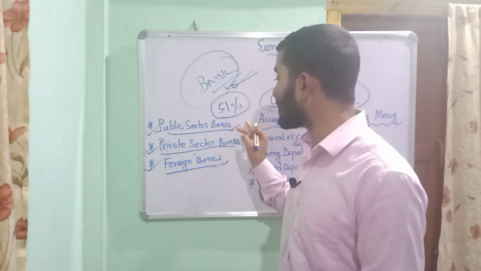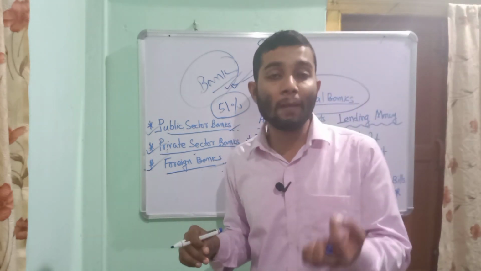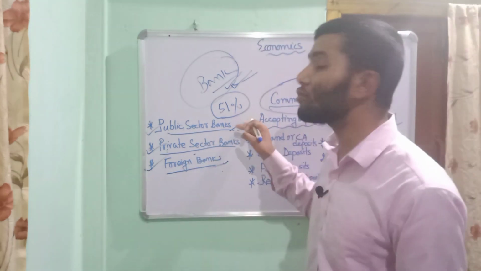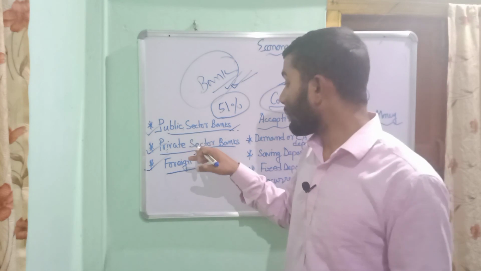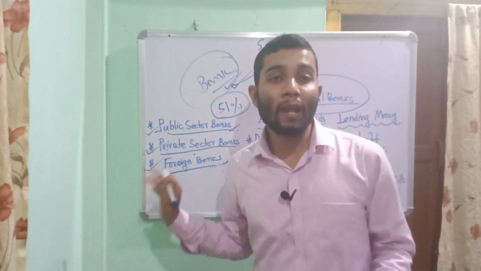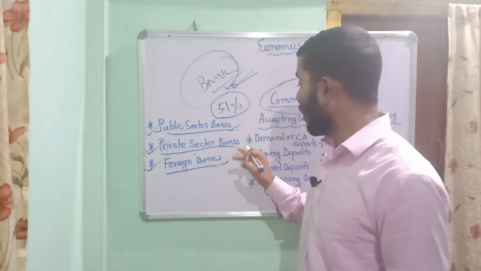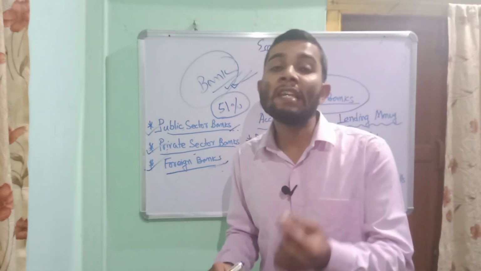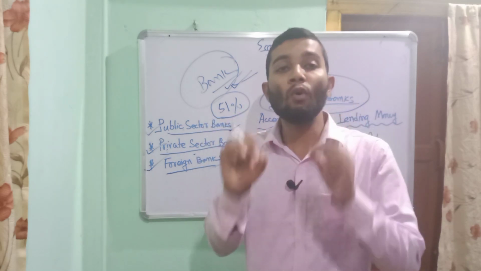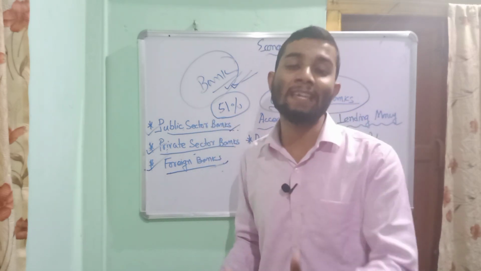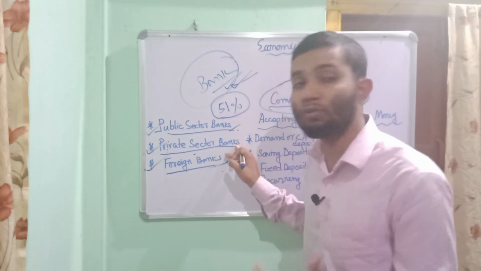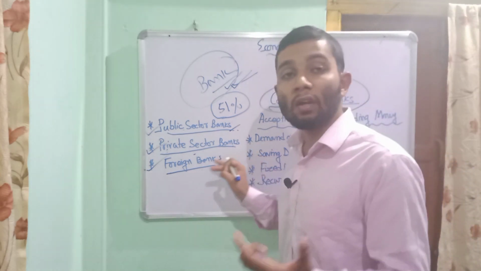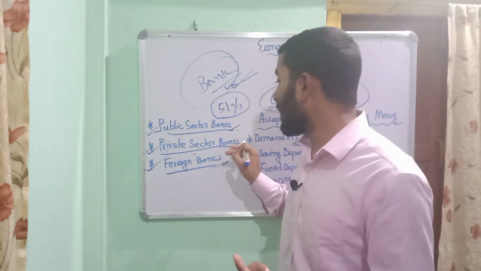The examples of public sector banks are State Bank of India, Canara Bank, Bank of India, so many examples are there, and their main motto is to earn profit. Second, private sector banks. A private sector bank refers to those banks where more than 51% of shares are owned by private individuals or entities, and their main motto is to earn profit only.